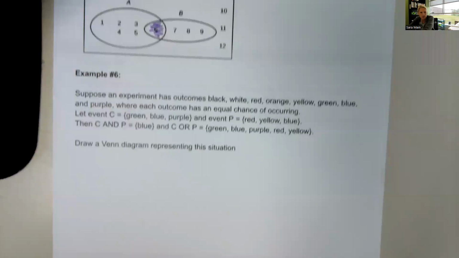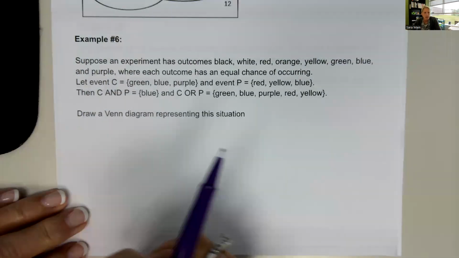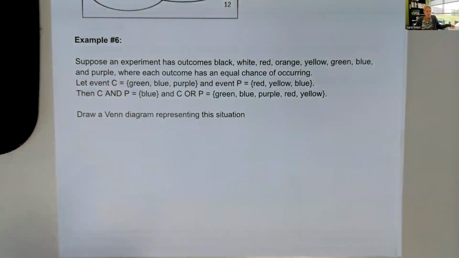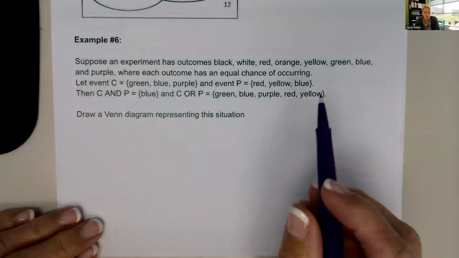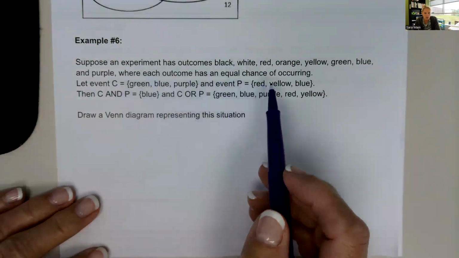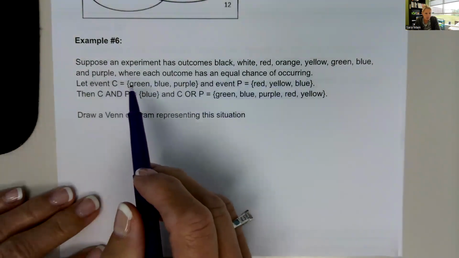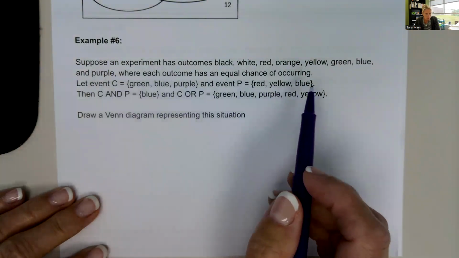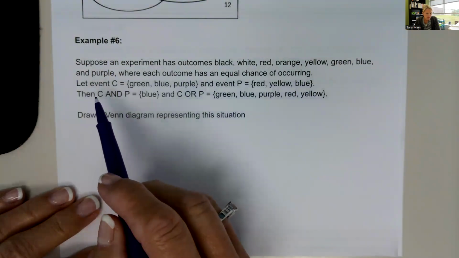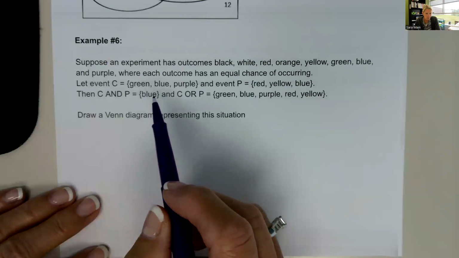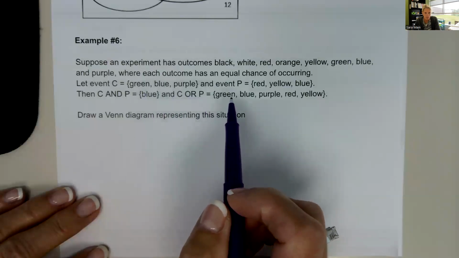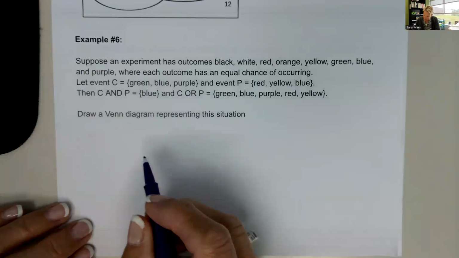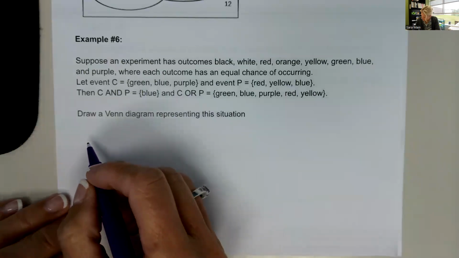So let's get practice drawing an event diagram. Example 6 says, suppose an experiment has outcomes black, white, red, orange, yellow, green, blue, and purple, where each outcome has an equal chance of occurring. Let event C be green, blue, and purple, and event P be red, yellow, and blue. Then we know that C and P share blue, and C or P contain green, blue, purple, red, and yellow. Draw a Venn diagram representing this situation.